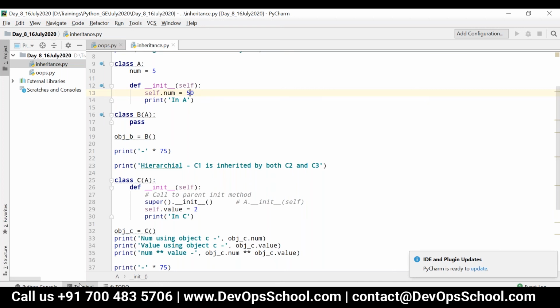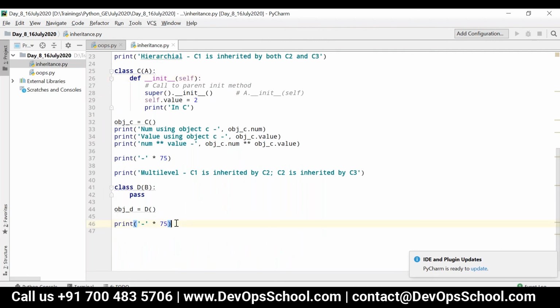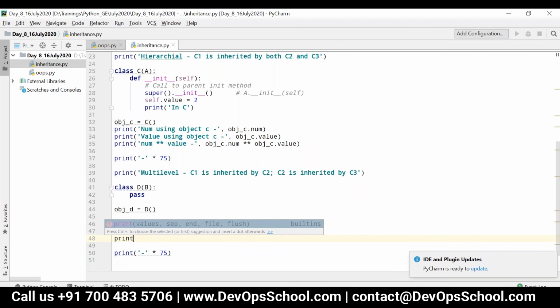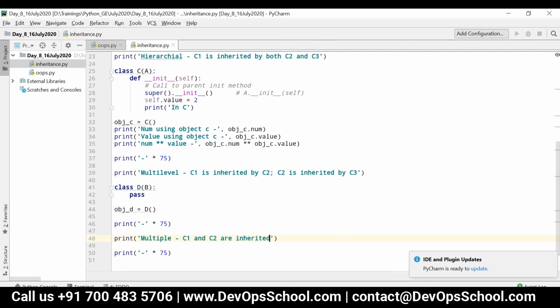And only in Python we have this type of inheritance, that is multiple. What is this multiple? C1 and C2 are inherited by C3. Multiple parents, one child.